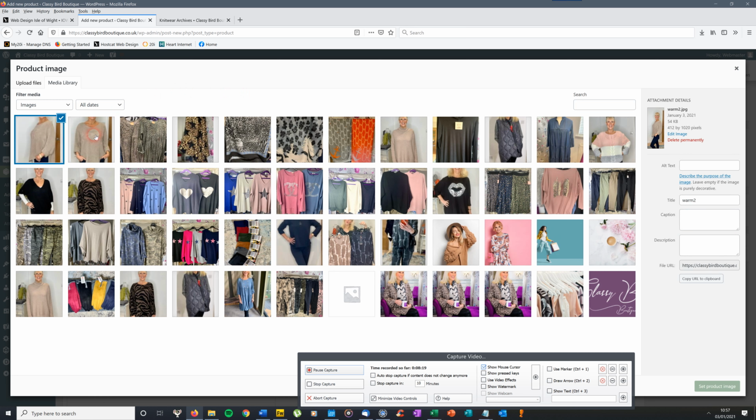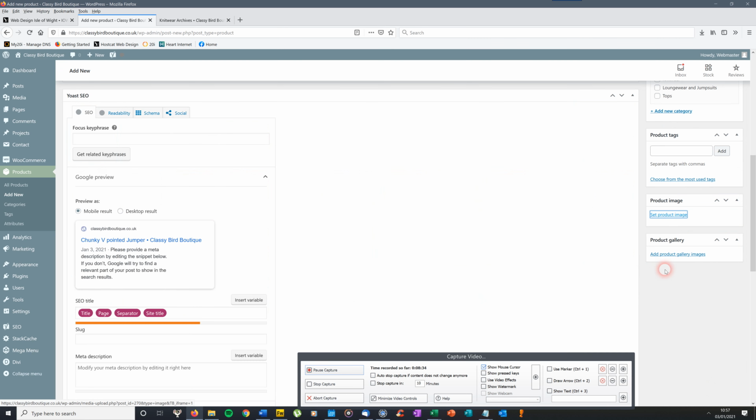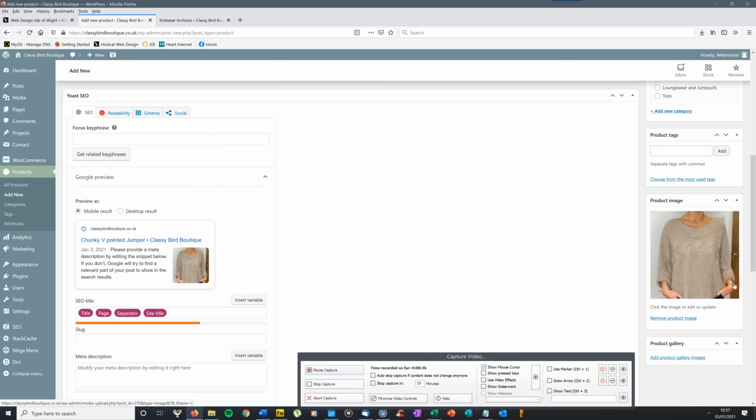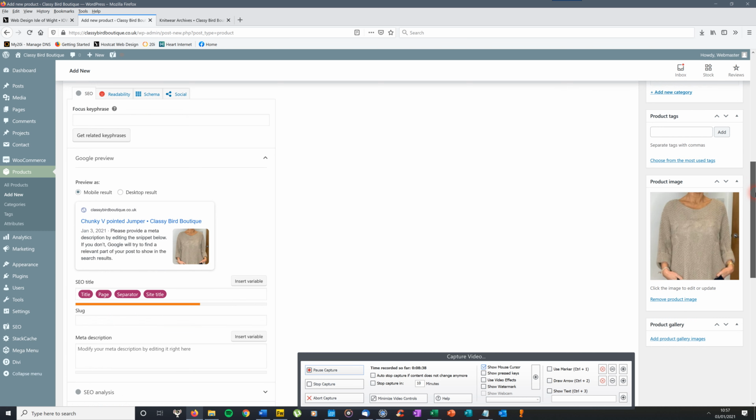Wait until they've loaded. This is the one I think we're going to use for the main picture, so I'll click that one. You'll see a little tick there. Go down to the right hand side, set product image. There's a button there. Click on that, and you'll see the images there.